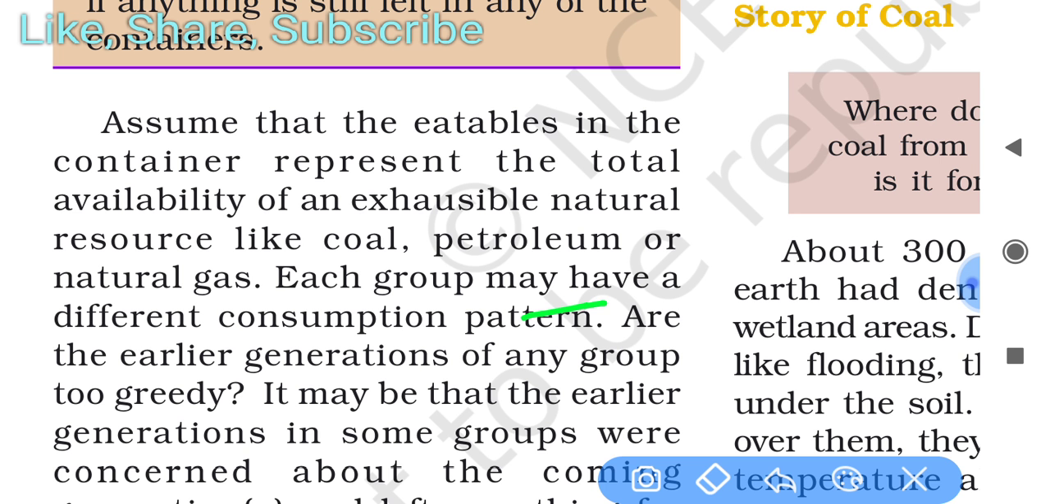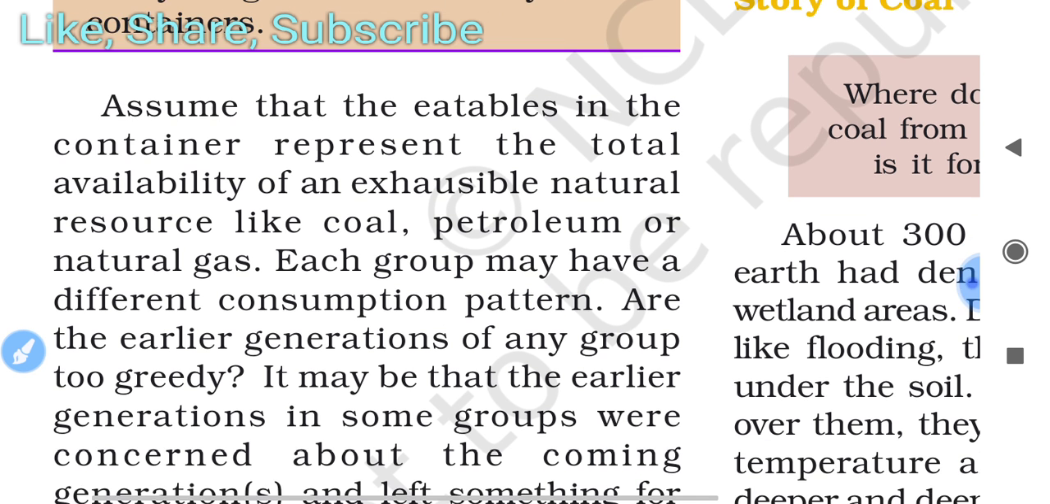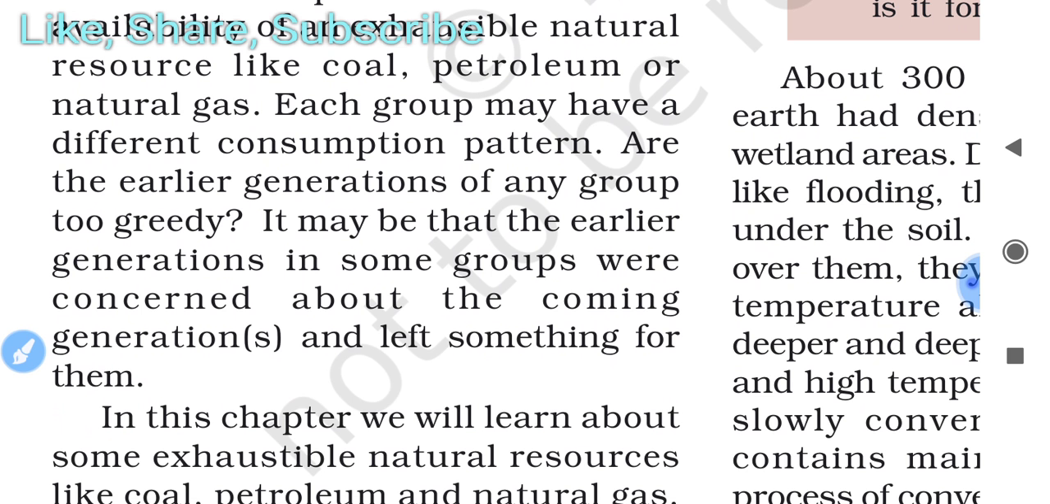Each group may have a different consumption pattern. Were the earlier generations of any group too greedy? Of course not. It may be that the earlier generation in some groups were concerned about the coming generations and left something for them.